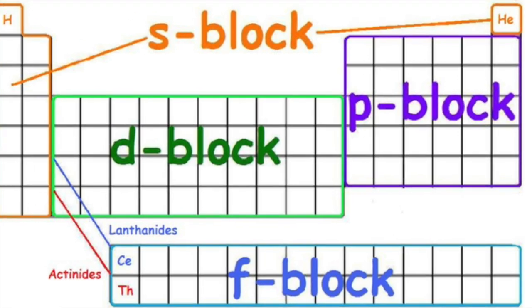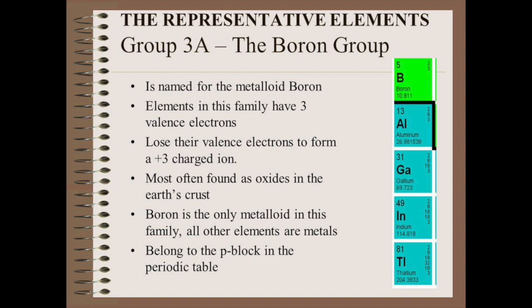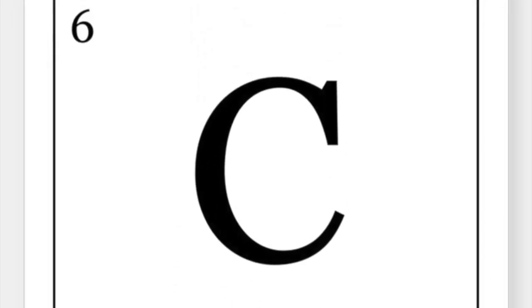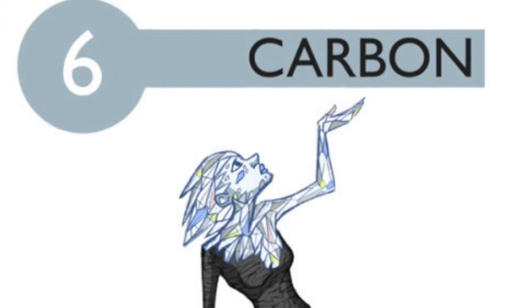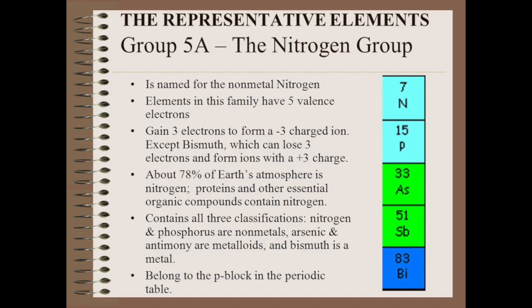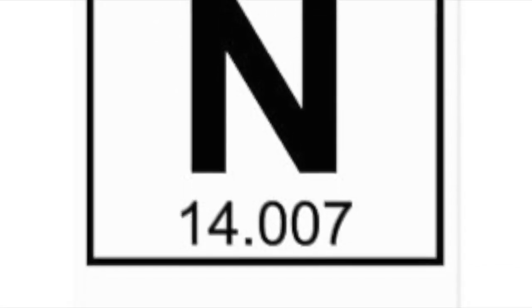Now, in the P block, there is the boron group. All the elements in this group, aside from the metalloid boron, are metals and form a positive ion by giving up 3 electrons. The carbon group has 4 electrons in their valence, and, of this group, only carbon and silicon can form a covalent bond as nonmetals. The nitrogen group can form covalent compounds and usually has a +3 or +5 charge, and except for nitrogen, the elements are solid at room temperature.